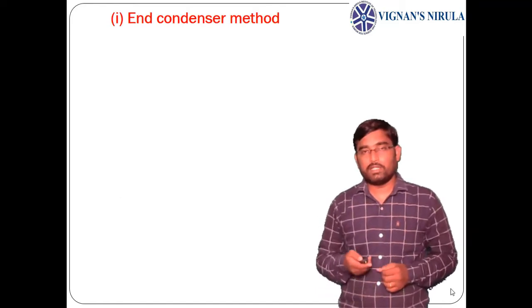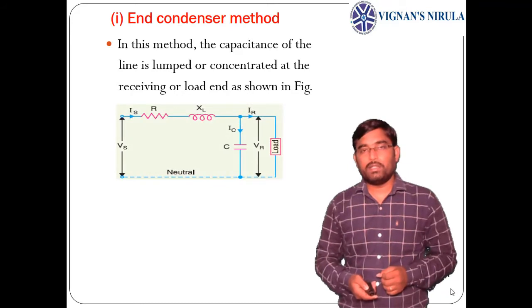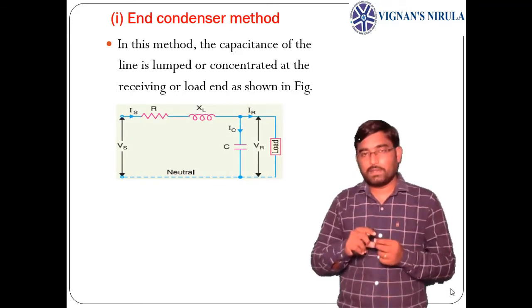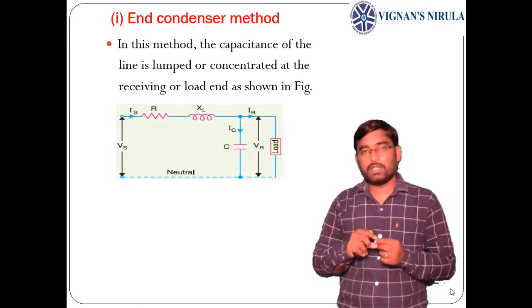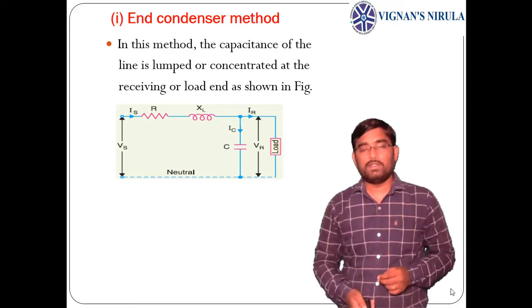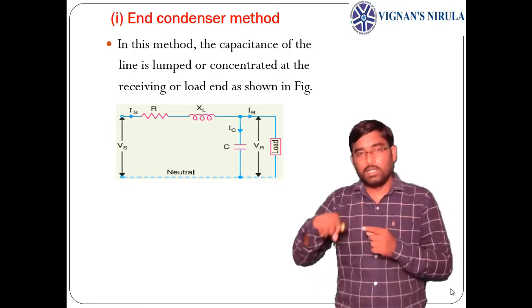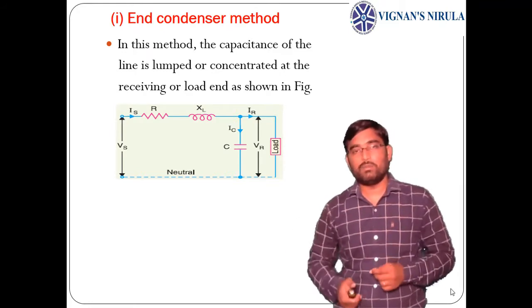Now let us see the first one, the end condenser method. In the end condenser method, the total capacitance of the transmission line is taken at the receiving end, at the load side. So the total capacitance is localized at the receiving end. The name itself says end condenser, meaning total capacitance will be taken at the receiving end side.